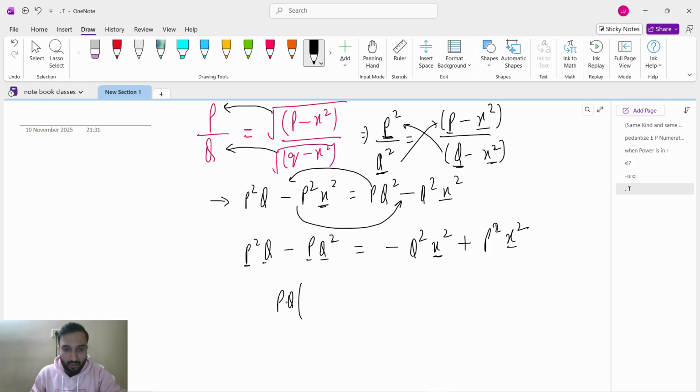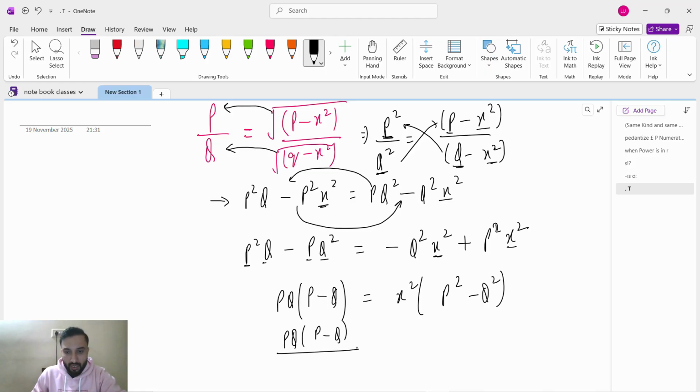Here it will be p minus q equals x square into p square minus q square. We have to find x square, so I will send this side. So it will become pq into p minus q whole divided by p square minus q square equals x square.